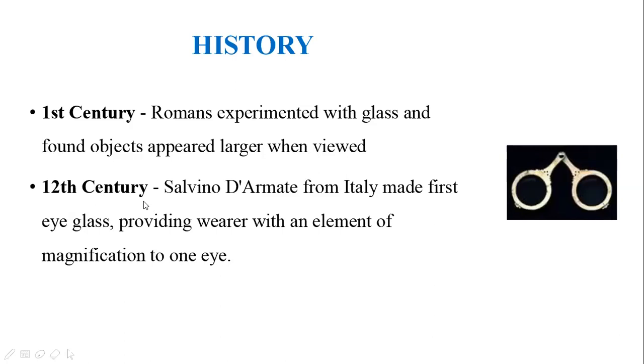The next observation was in the 12th century. Salvino di Armate from Italy made the first eyeglass, providing the wearer with an element of magnification to one eye. So Salvino constructed an eyeglass giving some support so that it can be worn on the eye, but it was for only one eye.